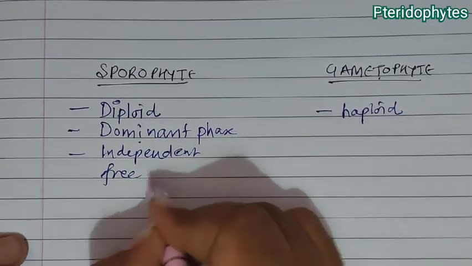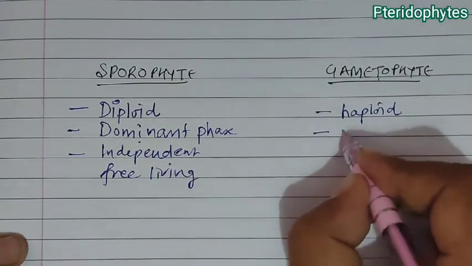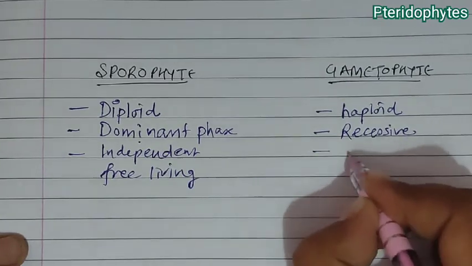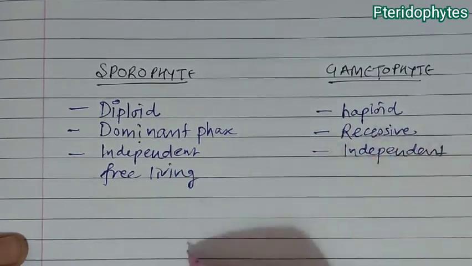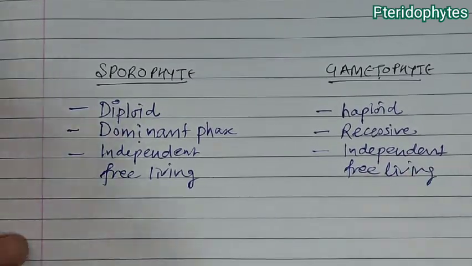So this sporophyte is independent, free living. Similarly, if we consider the gametophyte, it is recessive, obviously not dominant, but it is also independent and free living. Here both gametophyte and sporophyte are independent of each other.